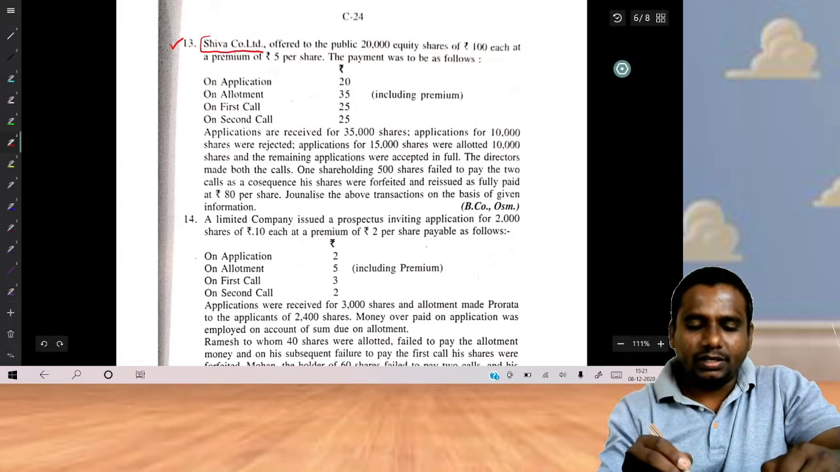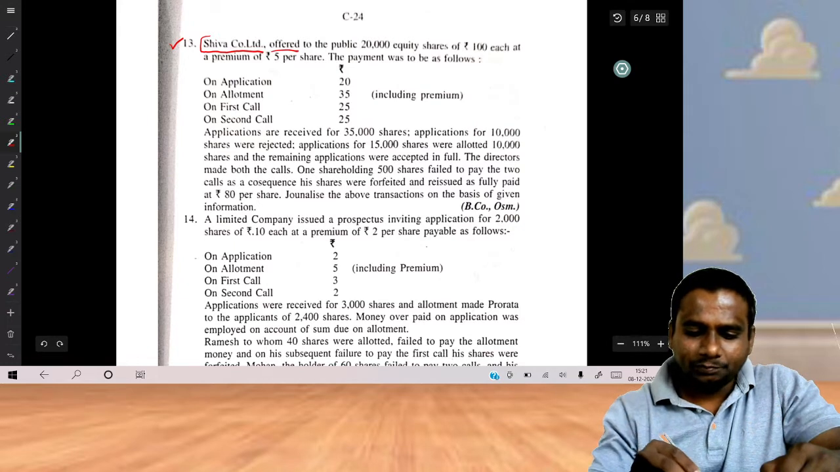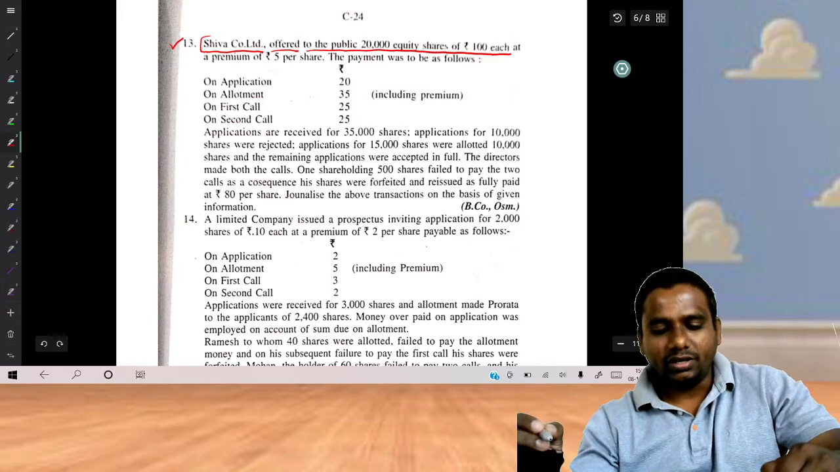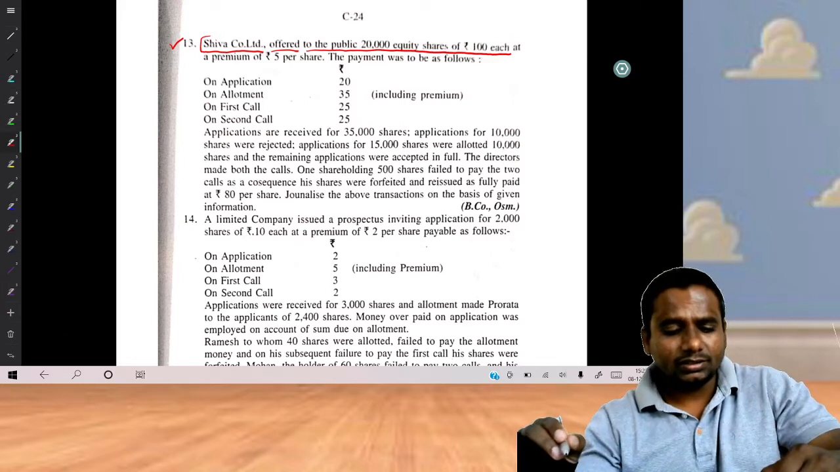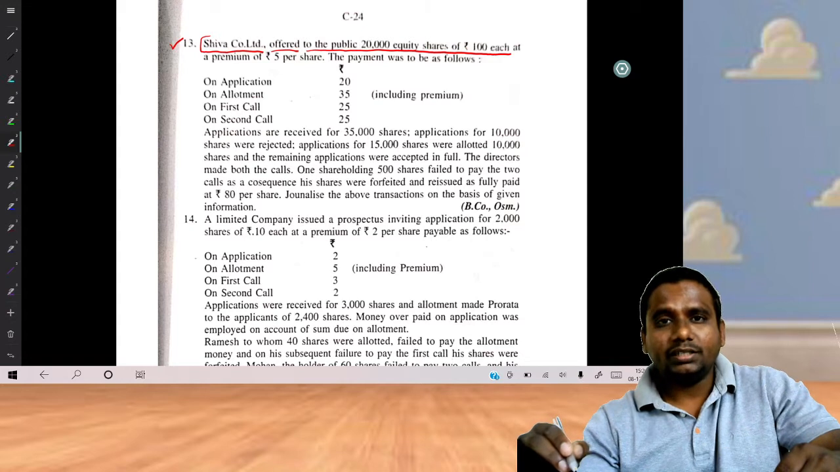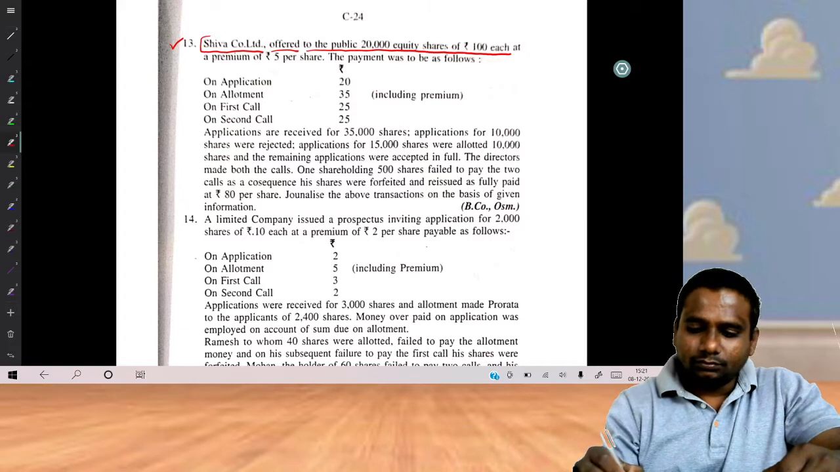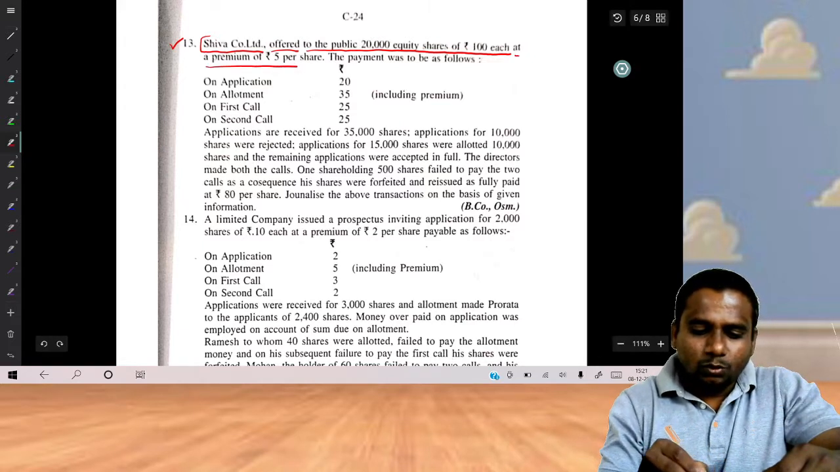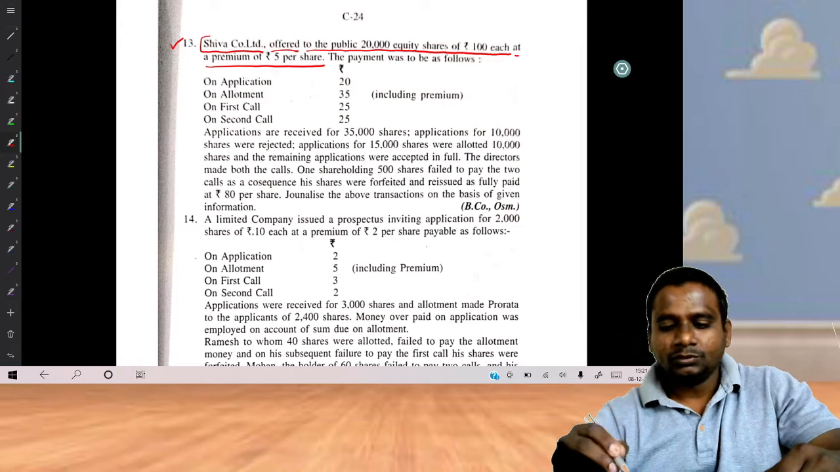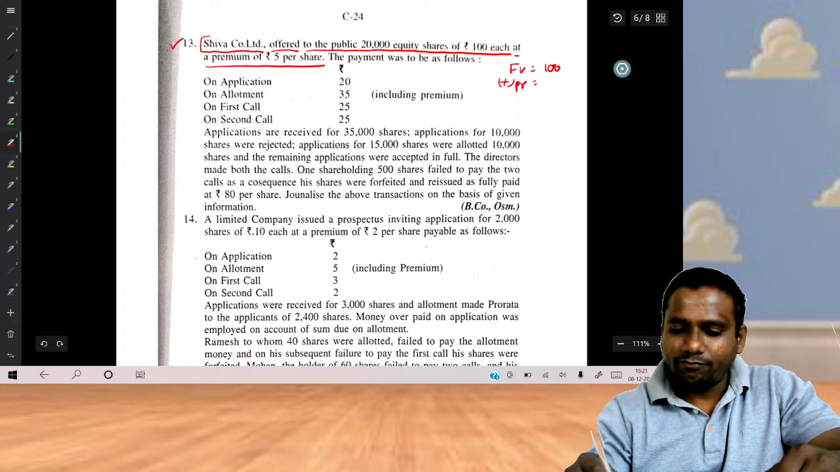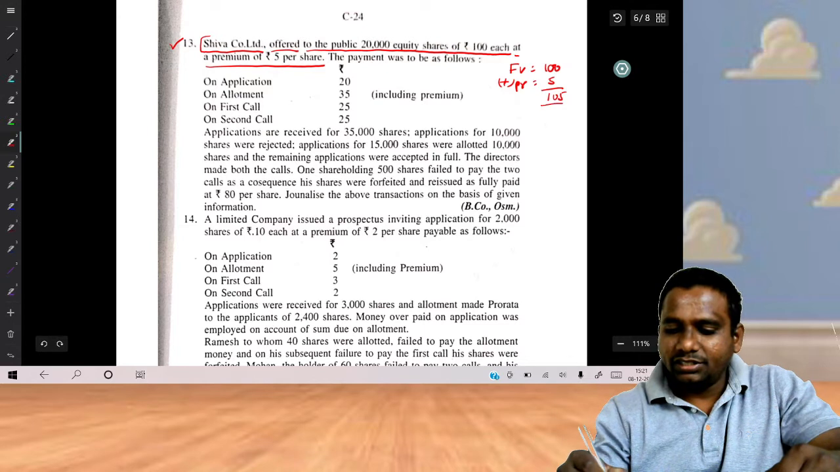Shiva Company Limited offered to the public 20,000 shares of rupees 100 each. How many shares did Shiva Company Limited issue? 20,000 shares. Each share value 100, at a premium of rupees 5 per share. Face value is 100 plus premium is 5. Total, what is the issue price? Issue price 105.